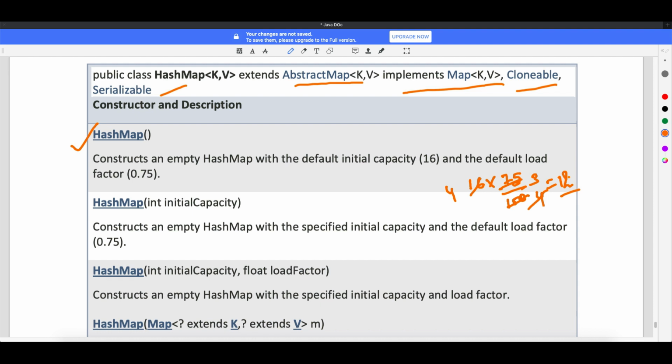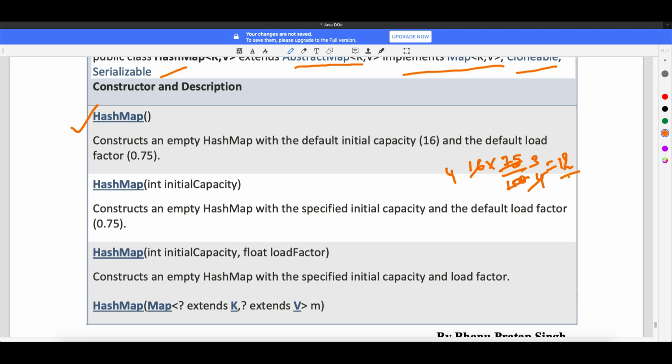So whenever you insert records, till 12 records your hash map will not increase. The moment you insert more than 12, the size of the map will grow. It will grow by some calculation; for understanding, it will grow by double. The load factor is nothing but at what load your map should grow. So when you have an initial capacity of 16, the moment your 12 size is full, your map should grow.